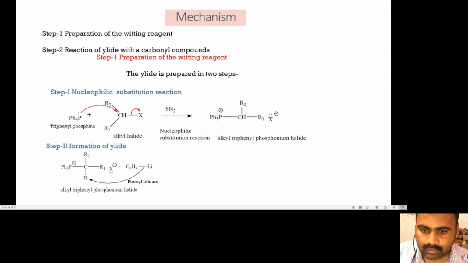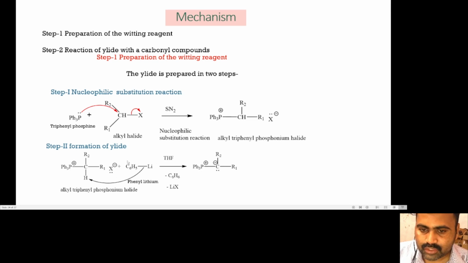Then what happens? We know that phenyllithium is an organometallic compound, so this phenyl group is electron rich and acts as the base to abstract the proton of the phosphonium salt. And due to this, benzene and lithium halide are liberated.